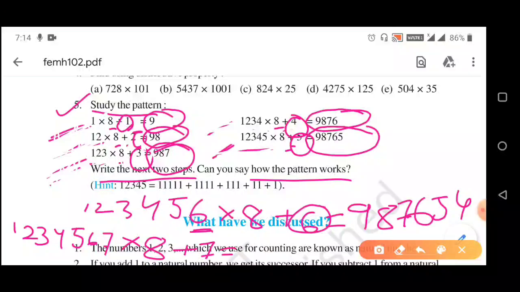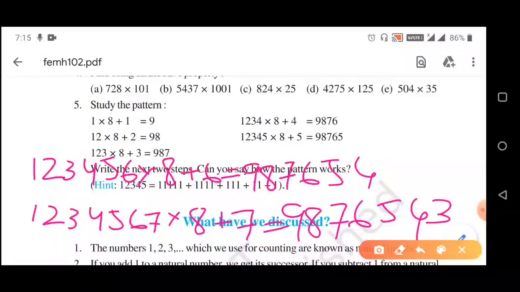Now the answer will be 9 8 7 6 5 4 3. So these are the next two steps of our question. So with this our question number 5 is completed and exercise 2.3 is also completed.